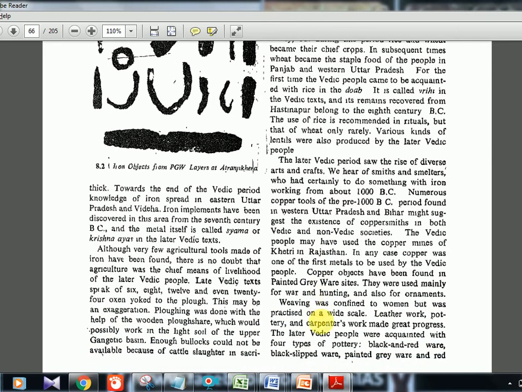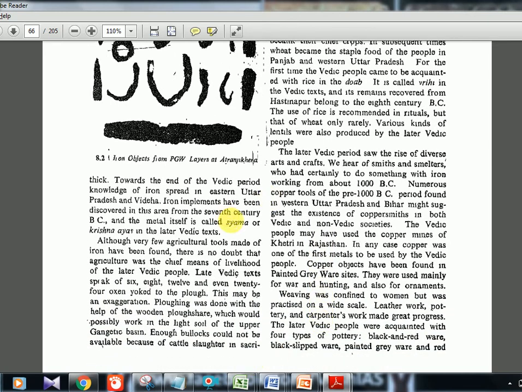Then here, Shyama or Krishna Ayas. This is actually referring to iron. In the last chapter I told you Ayas was referring to copper or bronze, that is in the early Vedic time. But here it is Shyama or Krishna Ayas, which means iron. Okay. Then plow was used.